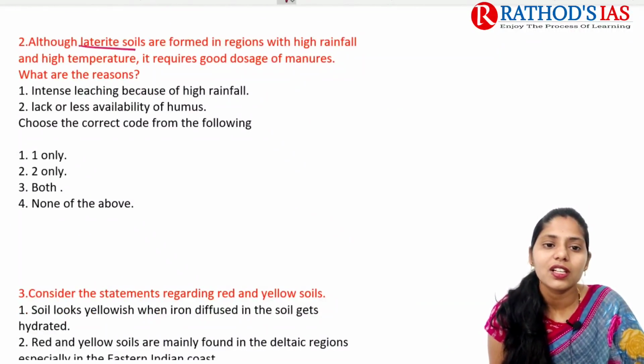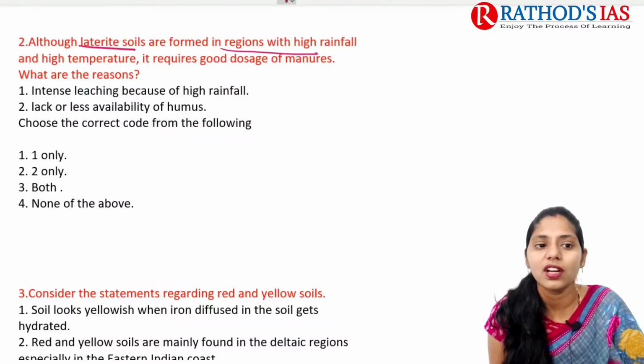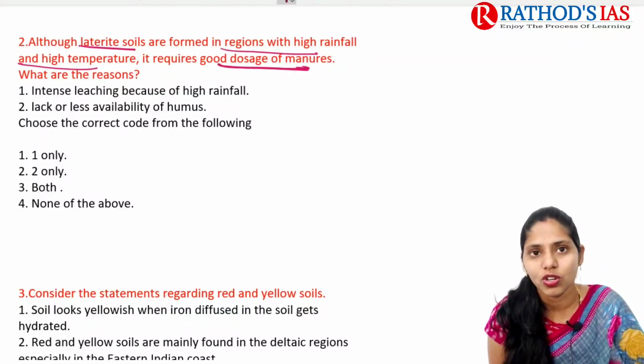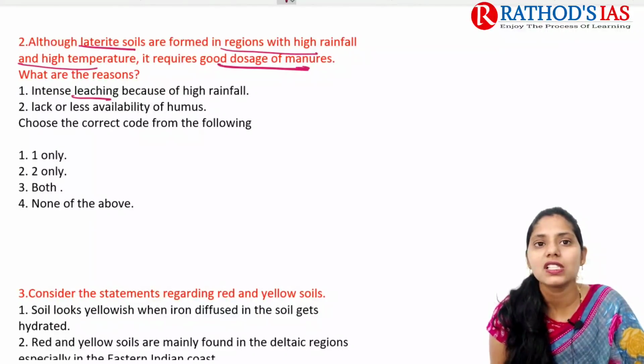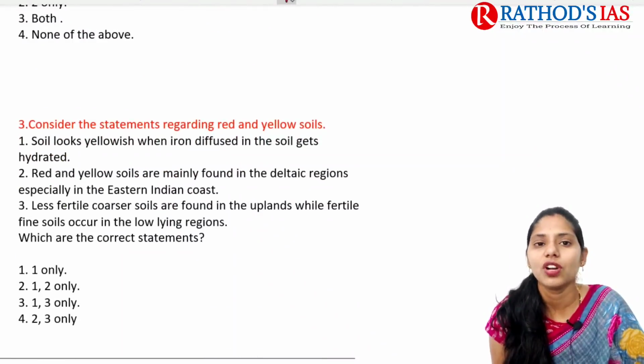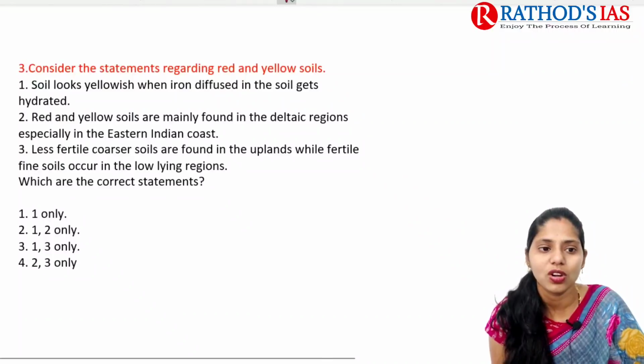And the second question is regarding laterite soils. Although laterite soils are formed in the regions with high rainfall and high temperature, they require a good dosage of manures. What are the reasons? First one is intense leaching because of high rainfall, and second, lack or less availability of humus. Choose the correct answer.